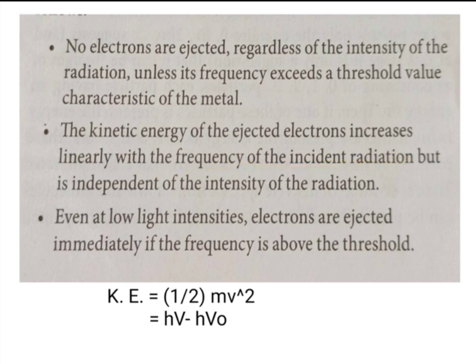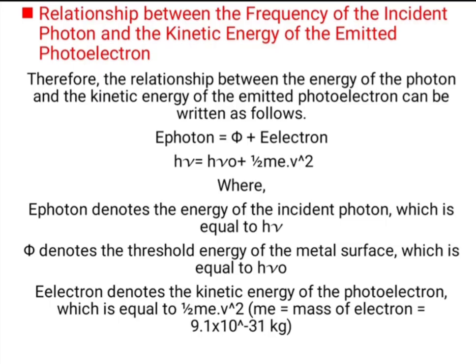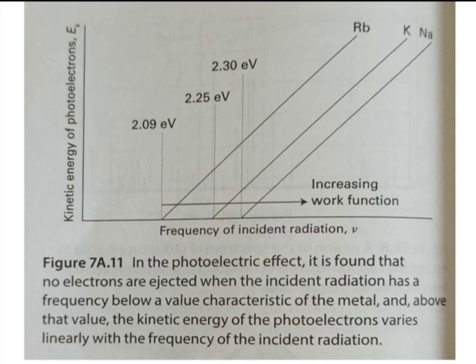Means kinetic energy is directly proportional to the incident radiation's frequency, as we already saw. And even at low light intensities, electrons are ejected immediately if the frequency is above the threshold value. And kinetic energy is given by the equation half m into v square, or kinetic energy can be calculated by using h nu minus h nu 0.